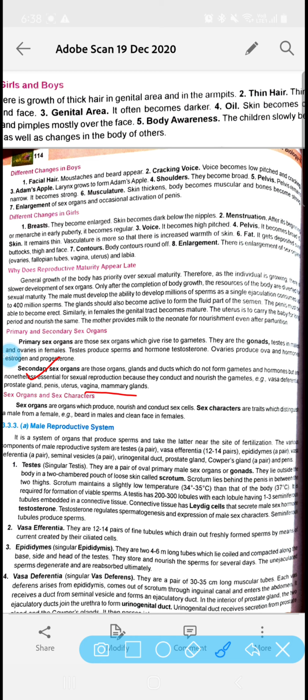They do not directly produce the gametes, but they help the gametes to move from one place to another, that is conduction, and they also provide food or nourishment to the gametes. So all these organs are called secondary sex organs. Like in males, they are the vas deferens, epididymis, penis, and in females, the vagina, mammary gland, uterus. They all are secondary sex organs.